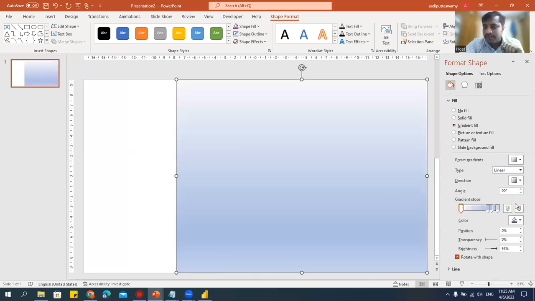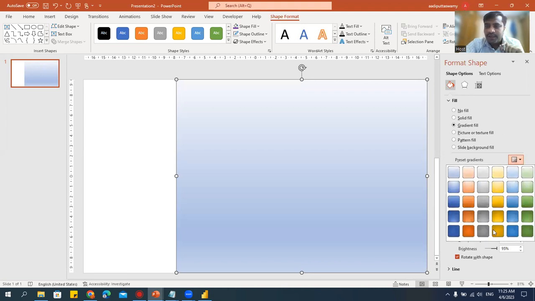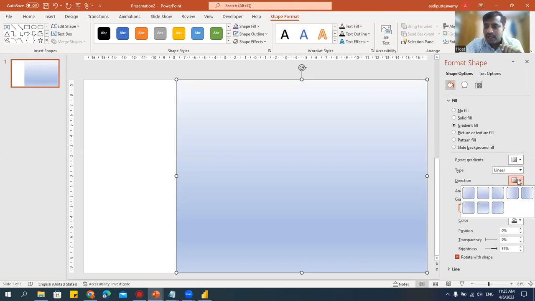I'm not happy. Here it says linear, radial, depending on your direction. I can select. For me, this is square, so I'm using linear. When it is round, you can use spherical, that is radial. Here I already have some predefined colors, but I want my own color. I'll set the direction.